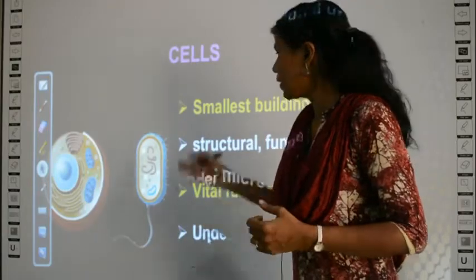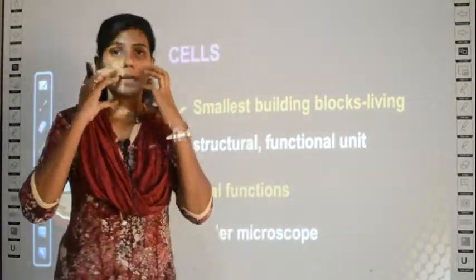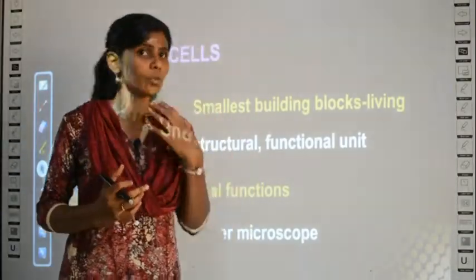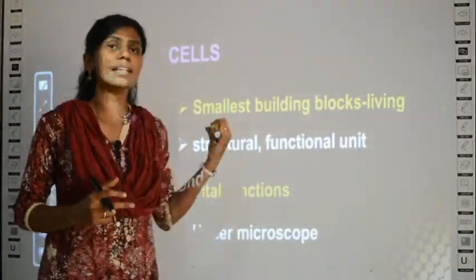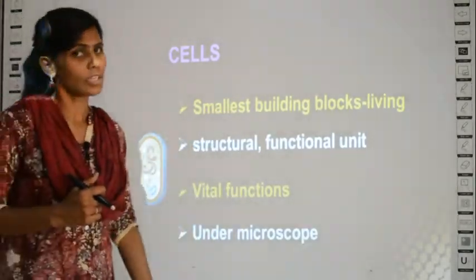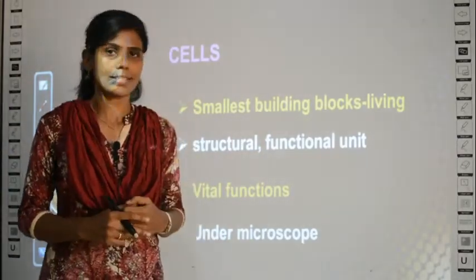Also, you cannot see cells with your naked eye, that is, without glasses or zoom lenses, but you can see cells under a microscope. What is this microscope? We will learn more about the microscope in the upcoming slides.